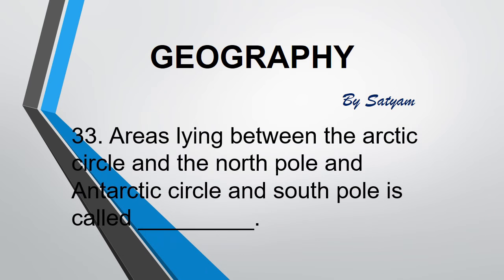The next question is, the areas lying between the Arctic Circle and North Pole, and Antarctic Circle and South Pole, are called dash. The answer is frigid zone. It is called the frigid zone because here the sun does not rise above the horizon. Therefore, its rays are always slanting and provide less heat.